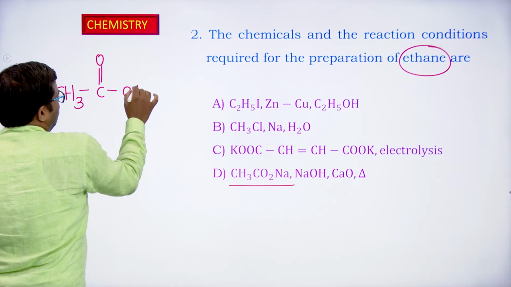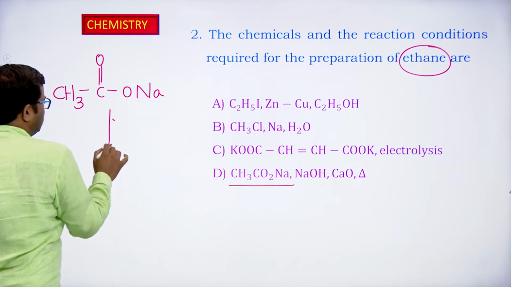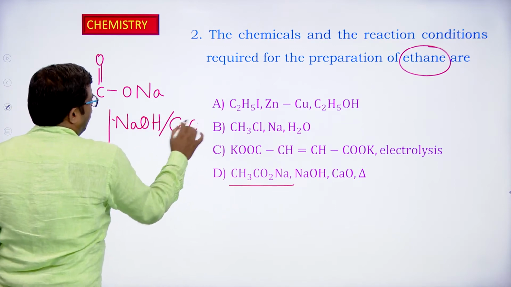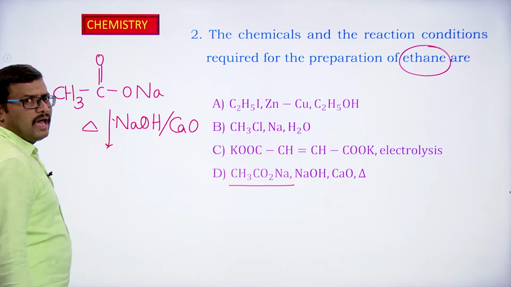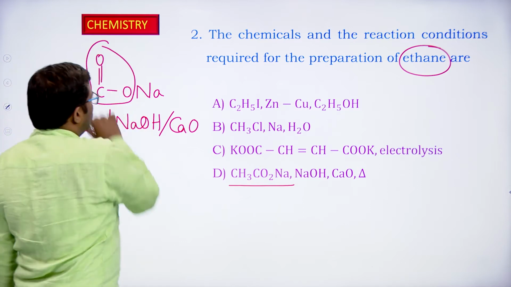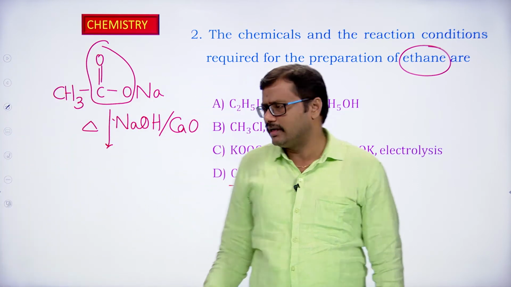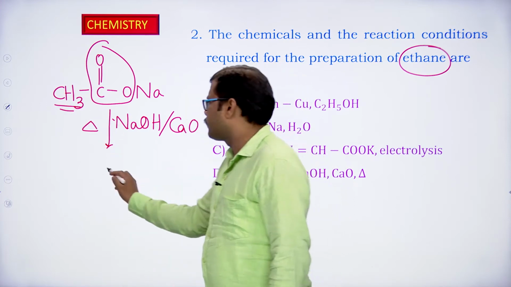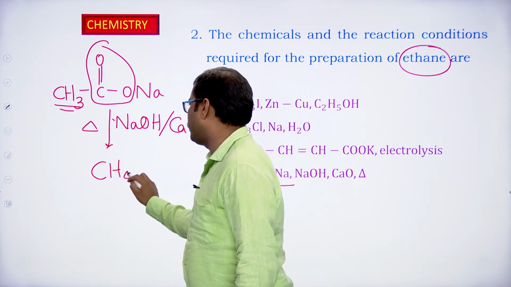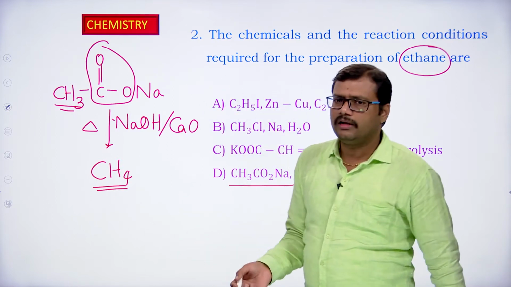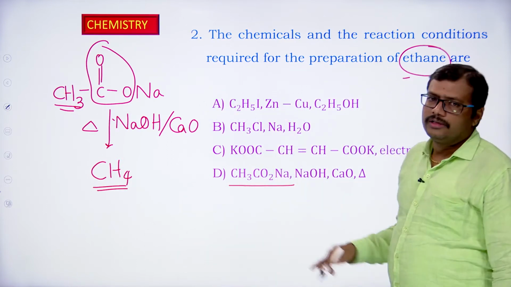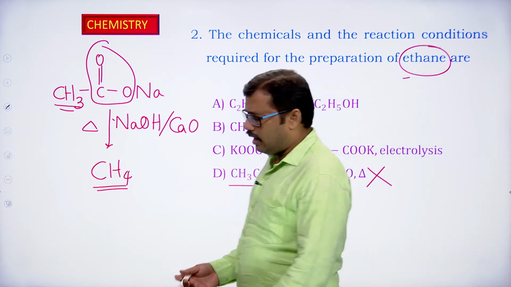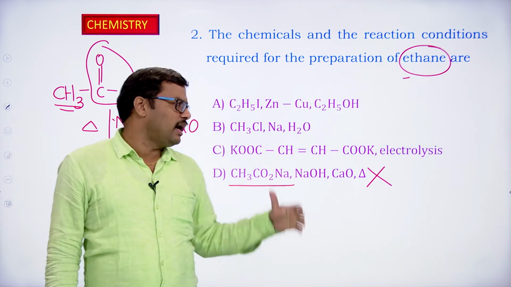It is a decarboxylation process. So sodium salt of carboxylic acid when treated with sodium hydroxide and calcium oxide under heating conditions, what is going to happen? The COO part is going to be removed as carbon dioxide. So carbon dioxide is lost, what are we going to be left with here? Only one carbon. So the corresponding alkane is going to be obtained. So methane is obtained but not ethane. So therefore the fourth option is also ruled out. Okay, so all the options B, C, D are ruled out.